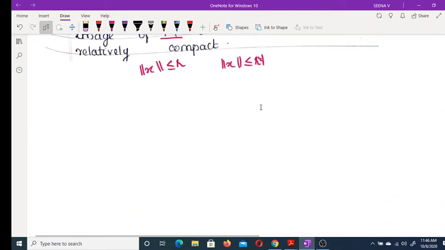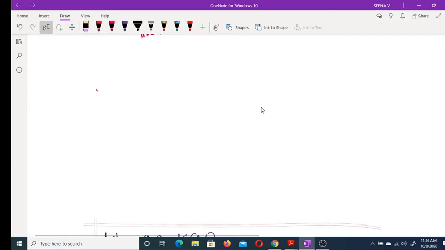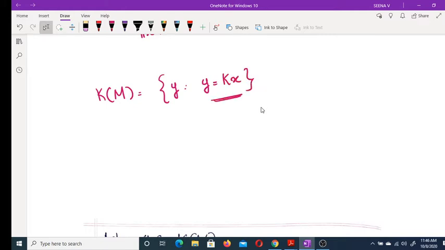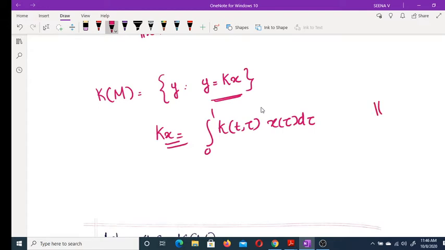Now what is K(M)? K(M) is the set of all y such that y is equal to Kx. Kx is integral 0 to 1 of k(t, τ) x(τ) dτ, where norm of x is less than or equal to r.